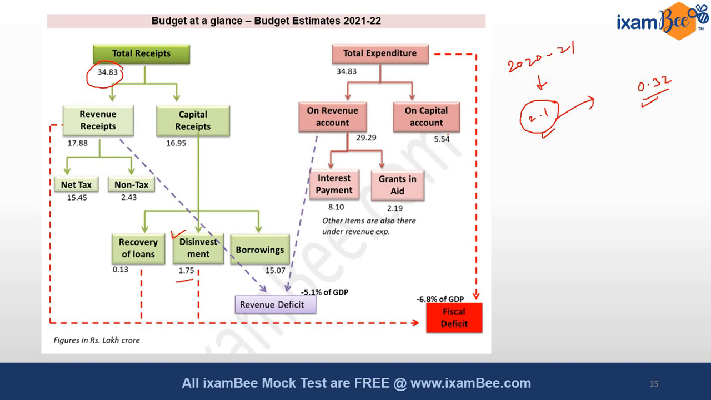Another important feature is the fiscal deficit, which is given as a percentage of GDP. It is the difference between the total revenue receipts plus the non-debt capital receipts like disinvestment and recovery of loans and the total expenditure by the government. So basically it's reflective of the borrowing requirements of the government.